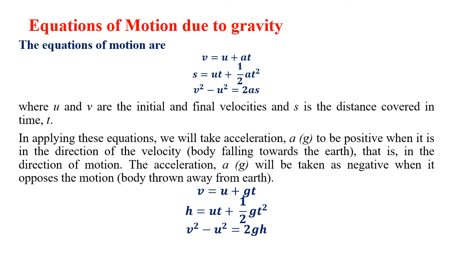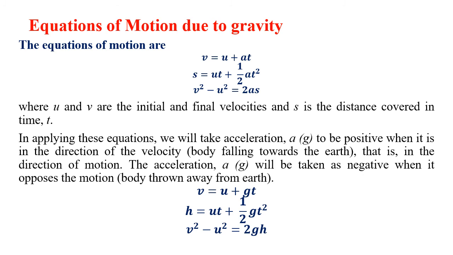So this is what happens in space also. On all the other planets, if there is no atmosphere, no air, then they should fall at the same rate. So I hope you understood now that the acceleration due to gravity remains the same for all objects, independent of mass. And now we will move on to the equations of motion due to gravity.